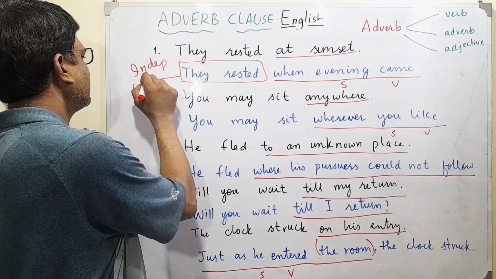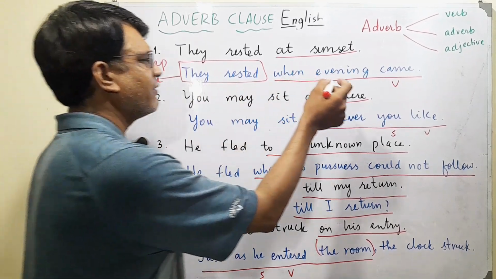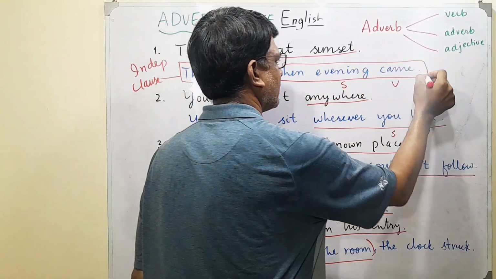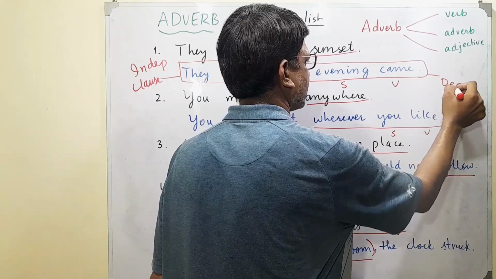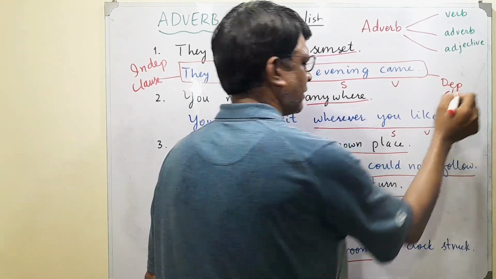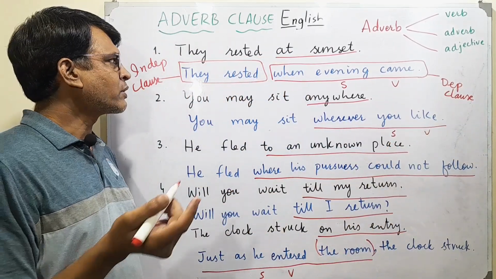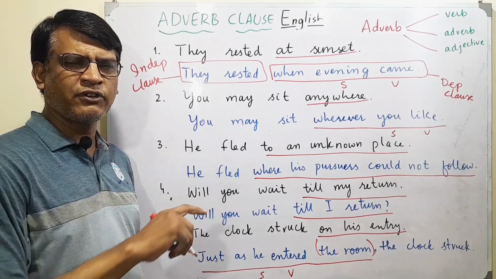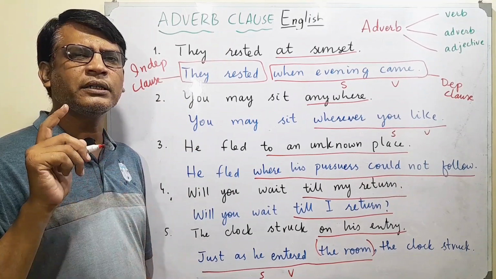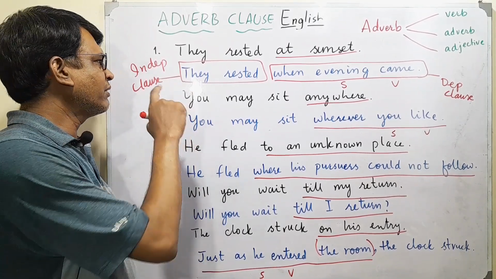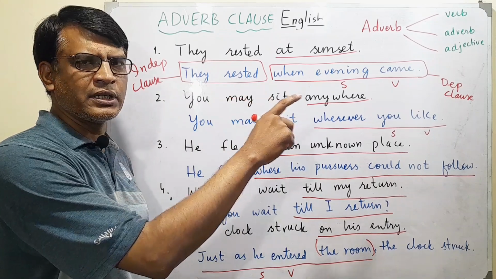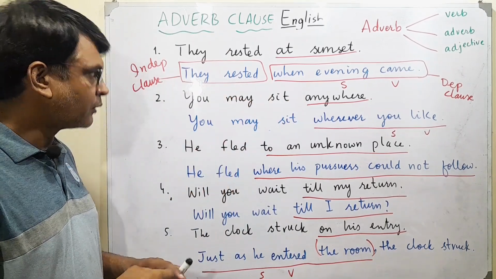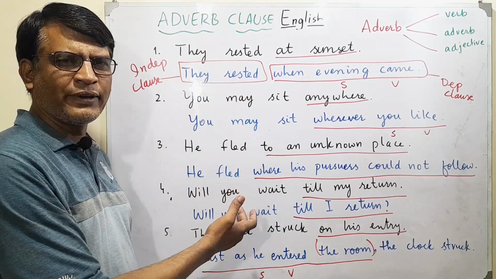And when evening came, this part is a dependent clause. That's an extra information. So all adjective clauses, adverb clauses and noun clauses are actually complex sentences having one independent clause and one dependent clause.